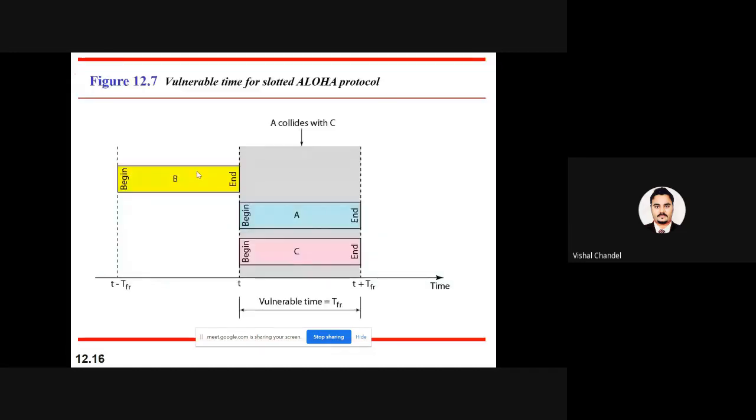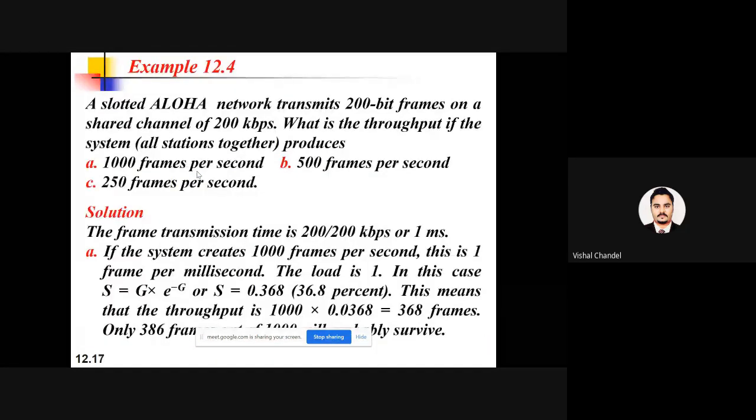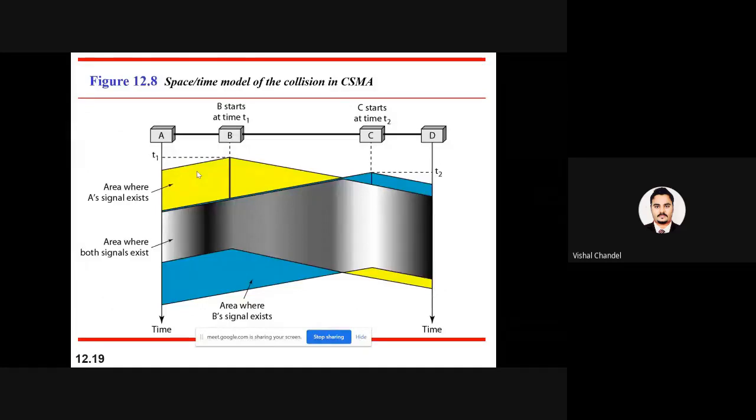After this, I was explaining the next point that we call carrier sense multiple access. Yesterday I was explaining the example of carrier sense multiple access. So what is the concept of carrier sense multiple access? In the same channel, it's just sensing of the channel, whether the channel is idle or busy. We have discussed different issues.